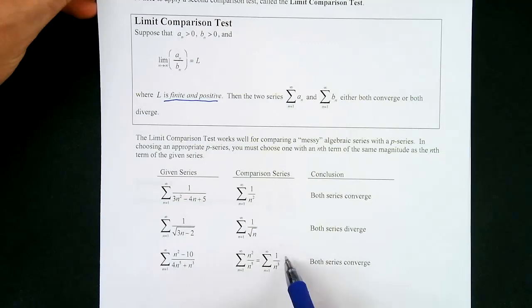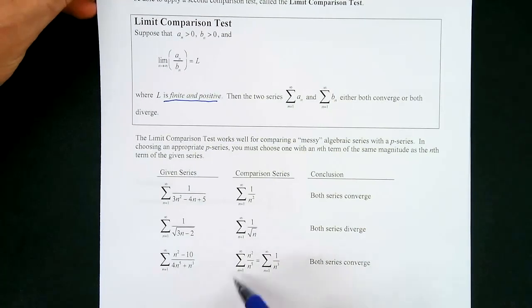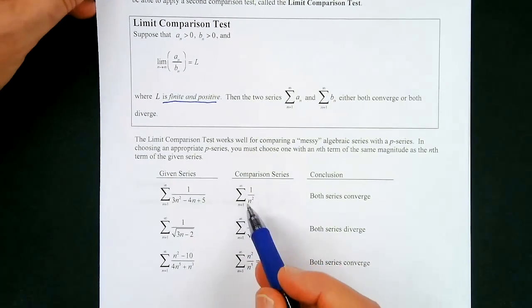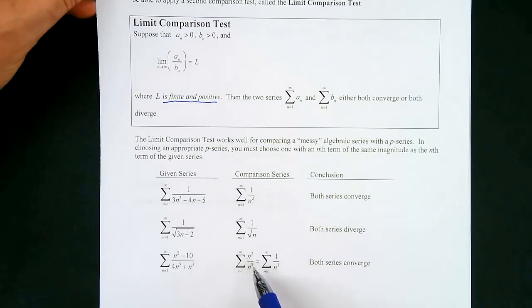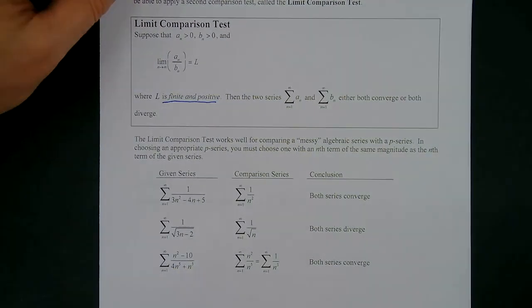Now, what would we know? We know that this one converges by the p-series test, and we know this one diverges by the p-series test, and we know this one converges. That's what I mean. We have to know the convergence or divergence of one of them and then compare it to the other one. We want to use the magnitude of it. That's why we have to worry about the nth term magnitude. So this would be n squared over n to the fifth. All right, let's do a problem now.